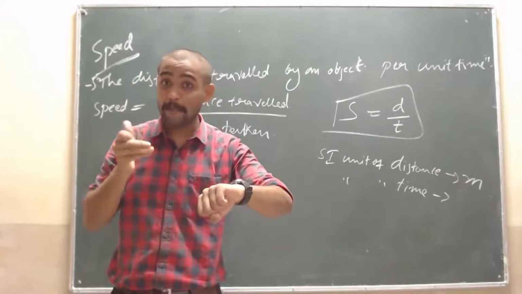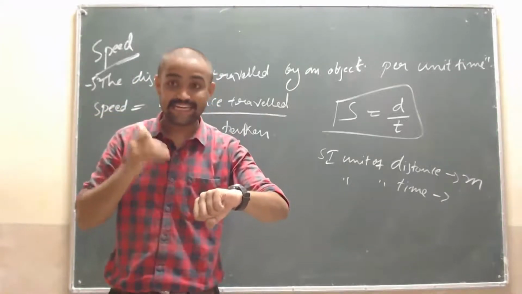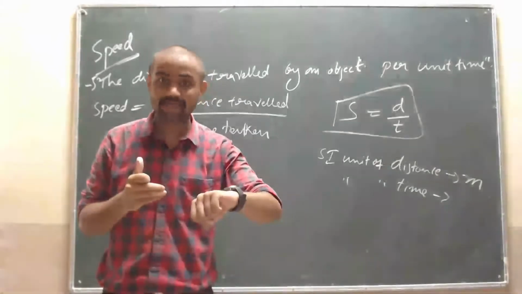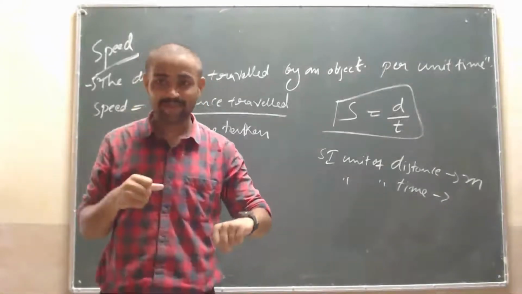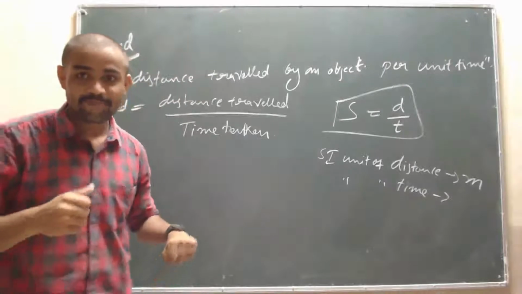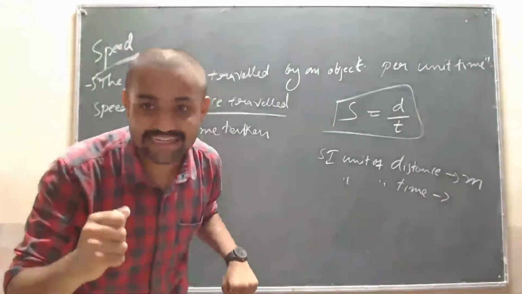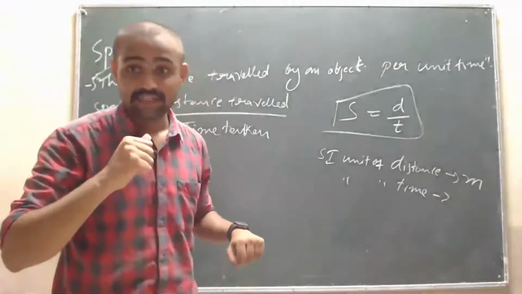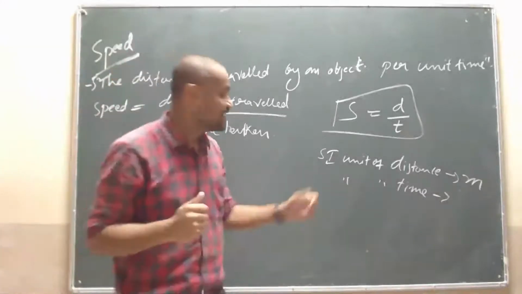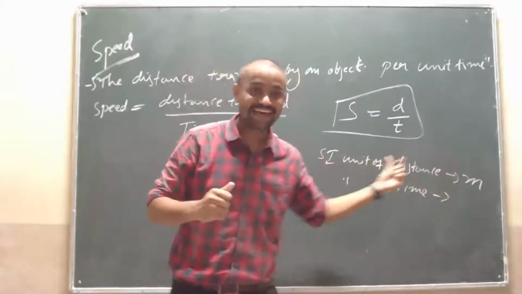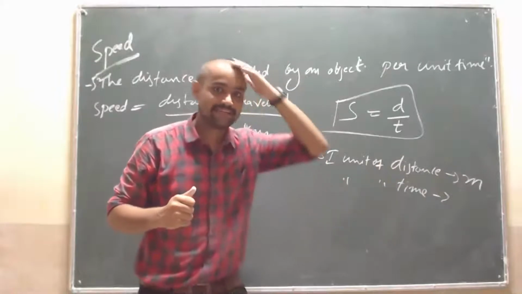No sir, 5:45 minutes. Sir, 5 seconds. Like that we will measure. Yes, that is seconds. Yes, very good. The SI unit of distance is meter and the SI unit of time is seconds.